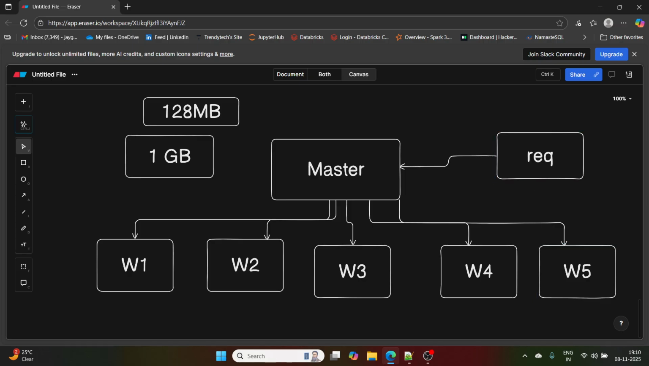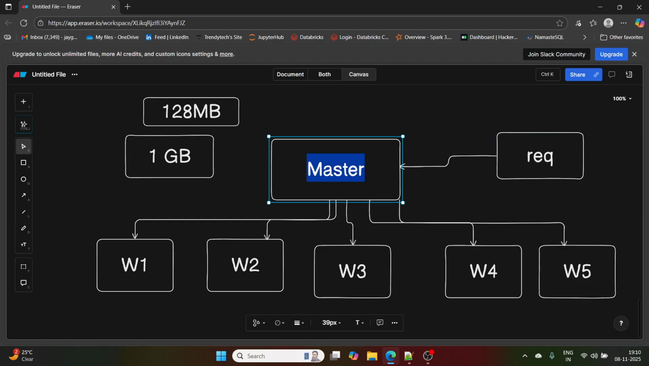How will I read this as one single file? It is because of this master. This master has metadata for this file stored, saying the first block is stored in W1, the second block in W2, the third in W3, the fourth in W4, the fifth in W5. Each worker will give its part to the master, and the master will combine them and send the combined result.